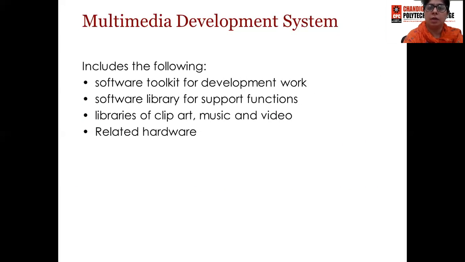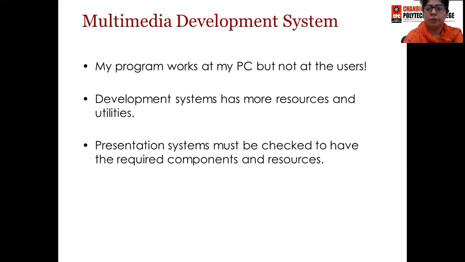Next we have multimedia development systems. Now these will include, first of all, a software toolkit which is required for development work. Second, software library for supporting functions. Third, libraries for third-party audio and video clips, and some related hardware components. Now, if we look at multimedia development systems, they require more resources and utilities as compared to presentation systems. So they need to be checked for the required list of components and resources.